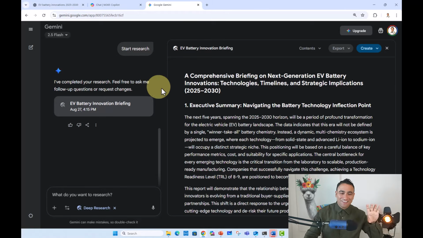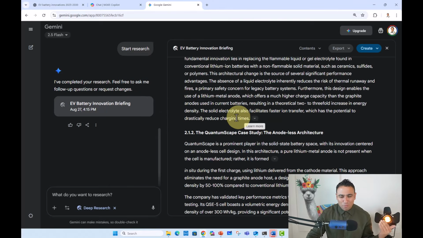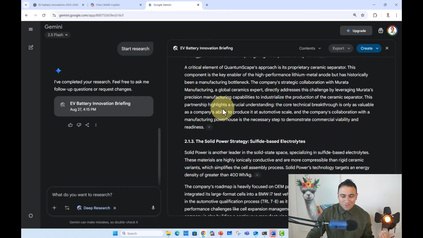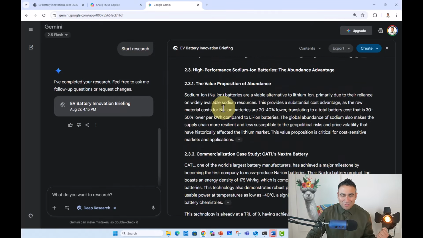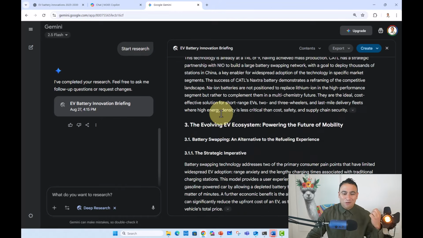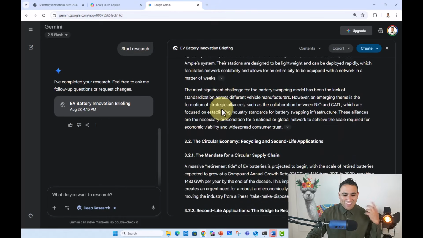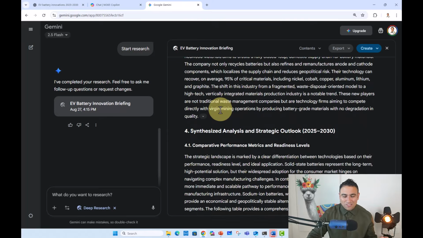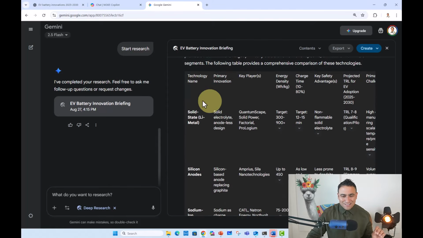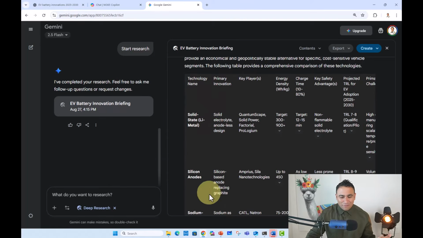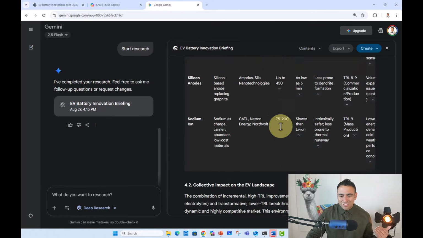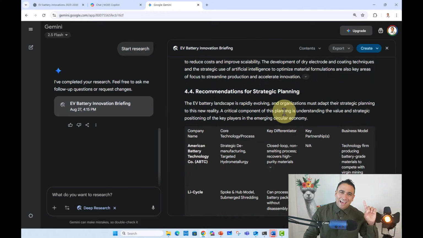Now you should see Google Gemini, for example, came back with an amazing comprehensive report covering all the different core technologies. And if you keep scrolling down, this is not just a regular prompt. This is actually a final report out of the Deep Researcher Agent that went out and read a ton of resources. And you can see here, this is a nice summary table that includes all the different technologies, all the different key players, all the energy density, charging time, again, pretty powerful. And it doesn't stop there.